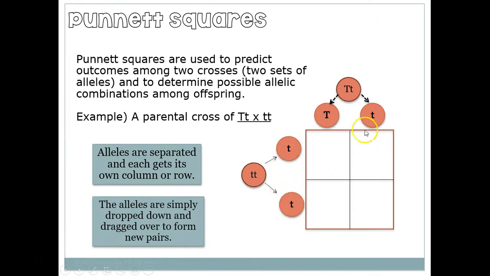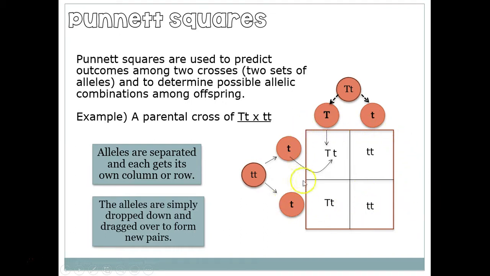Now we're going to determine the possible genotypes and phenotypes of the offspring. I want you to keep in mind that if you have 4 children, that doesn't mean that these are what the 4 children are going to look like. This just simply tells us that each child has this percentage chance to be this result. So we drop the big T into this first box, big T. We push the little t over. Drop the little t, push the little t over. Drop the big T, push the little t over. Drop the little t, push the little t over.